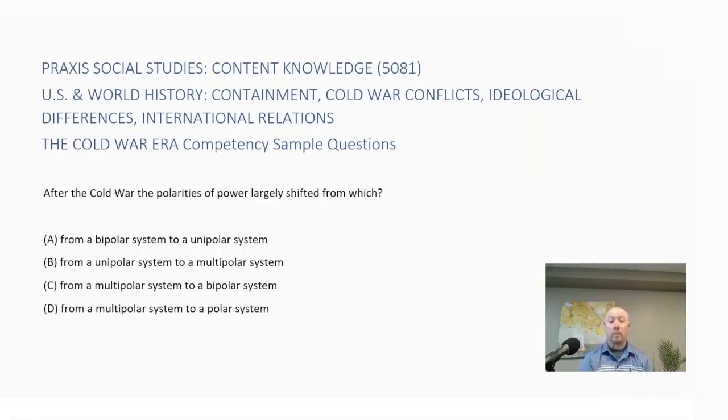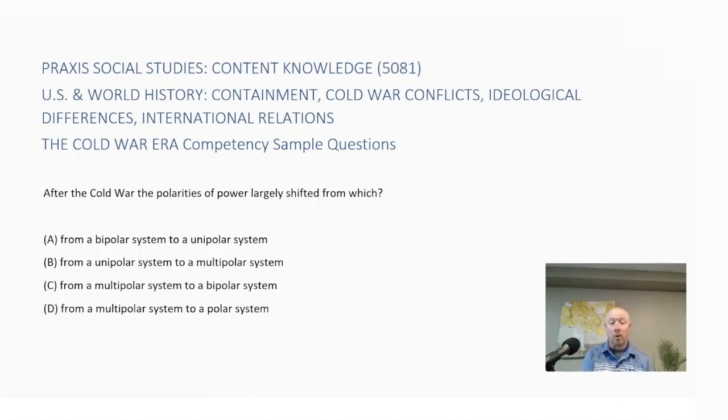After the Cold War, the polarities of power largely shifted from which? A, from a bipolar system to a unipolar system, B, from a unipolar system to a multipolar system, C, from a multipolar system to a bipolar system, or D, from a multipolar system to a polar system.